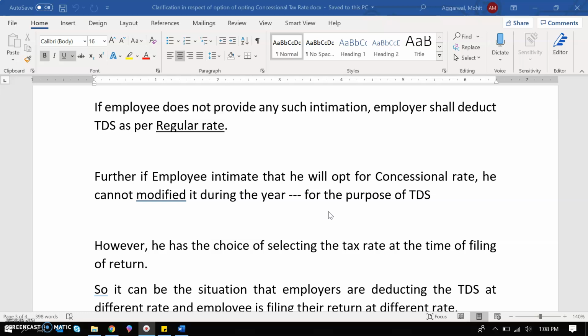And if the employee chooses the regular rate, then the employer will deduct the TDS as per the regular rate. But once he chooses to opt for the concessional tax rate for TDS, he cannot modify it during the year. So this clarification has been issued for the employer, so that the employer has clarity about what rate to deduct the TDS at from the start of the year.